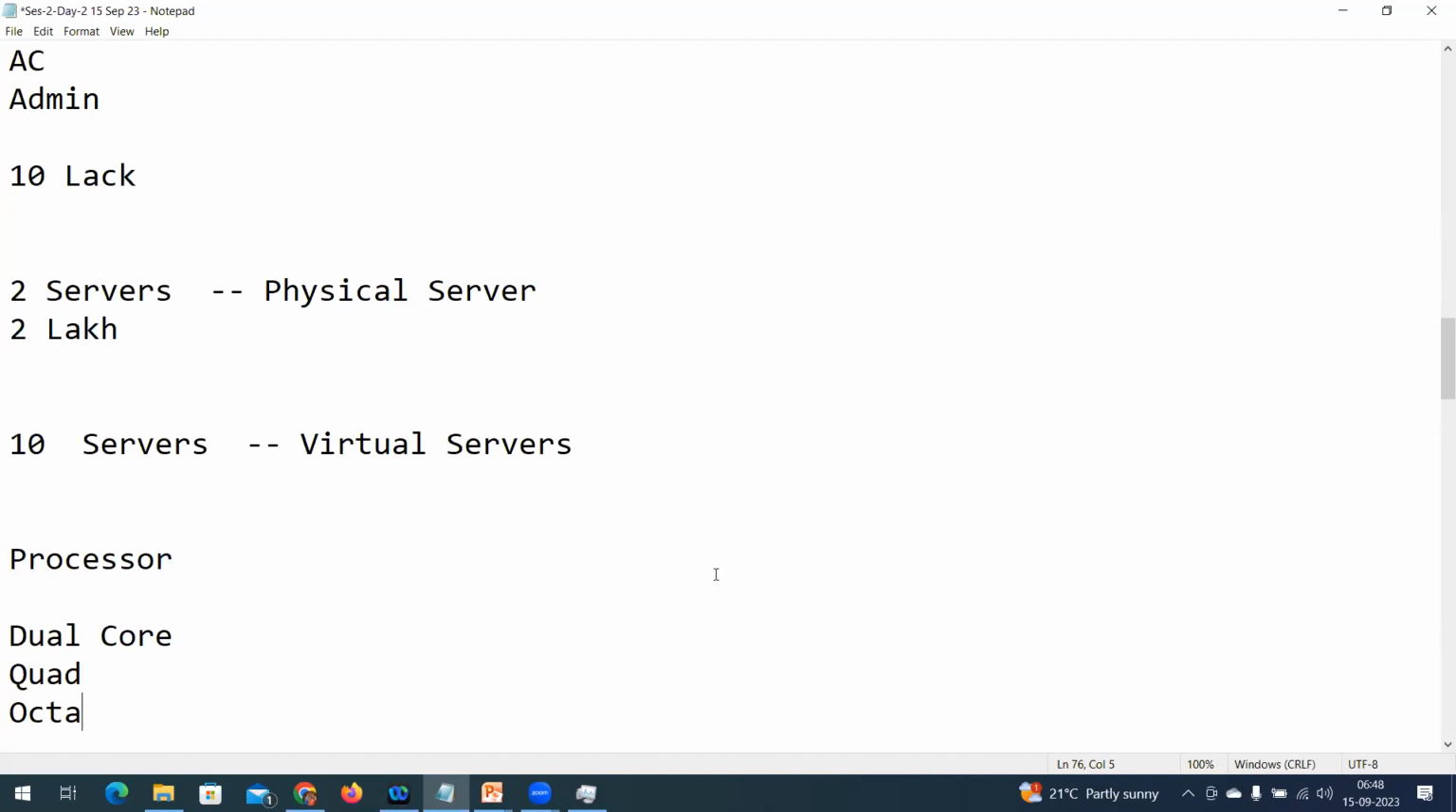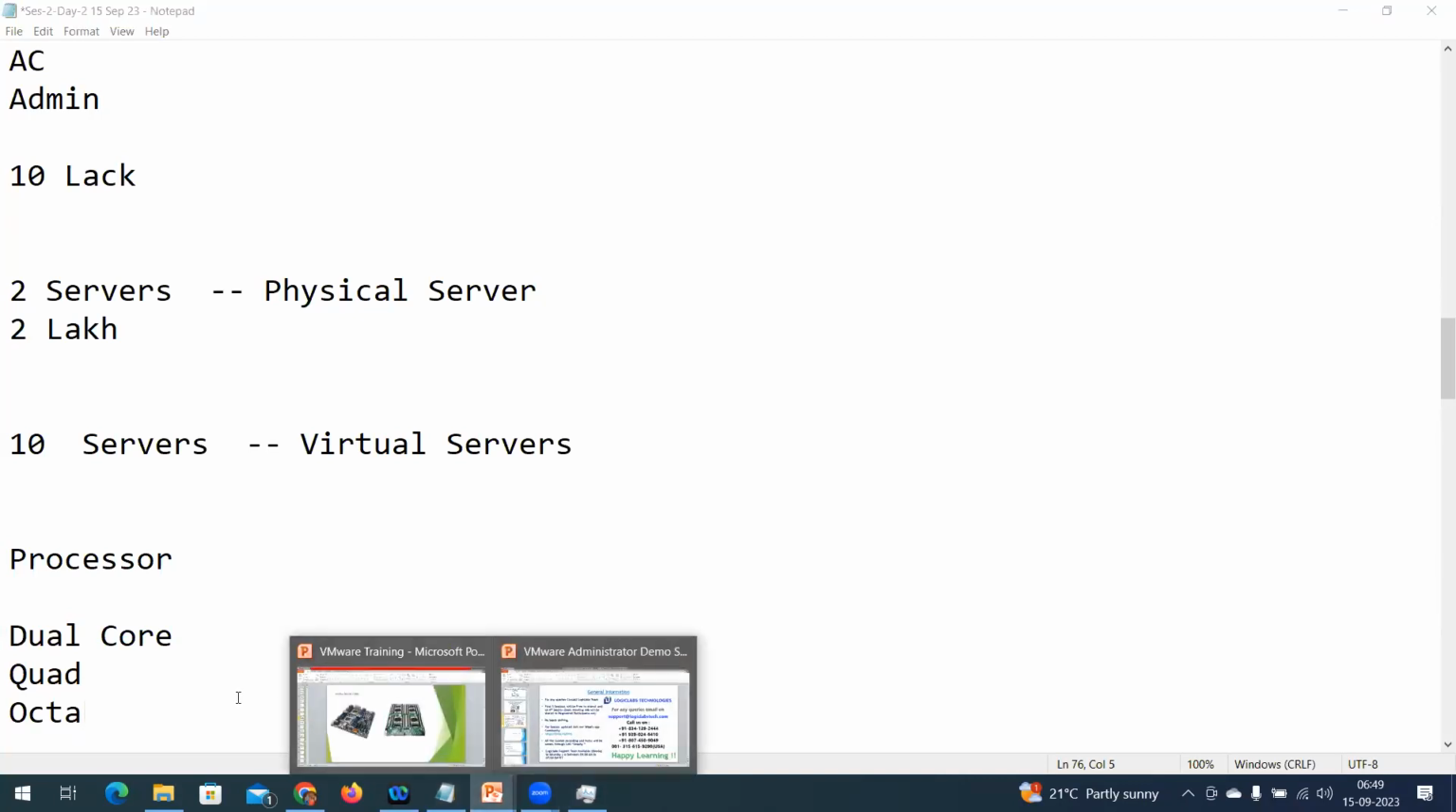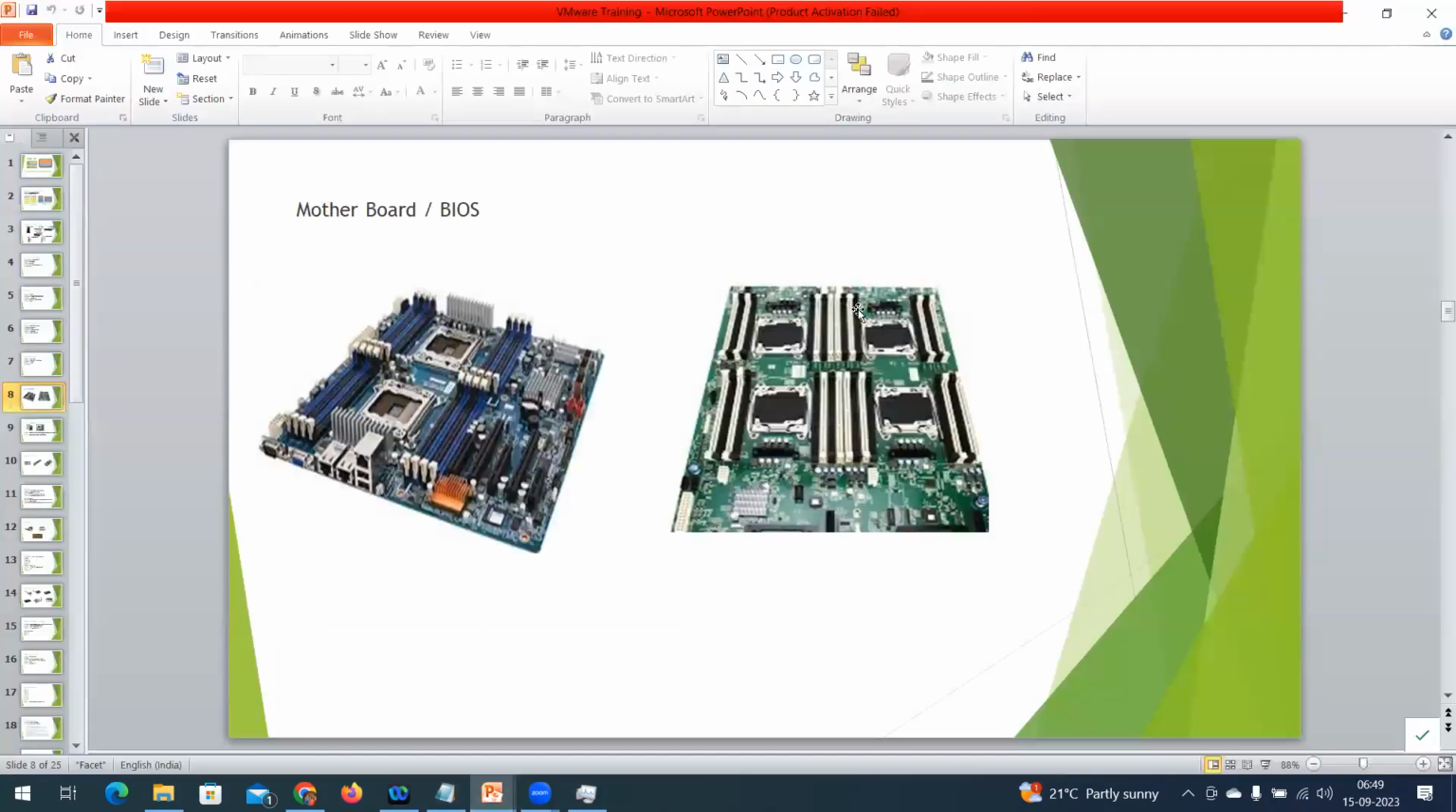For example, you purchase a mobile and you are going to say that my mobile is an octa-core processor. What does it mean? Octa means 8 core. What is it, 8-core? What does octa-core mean? Is it the speed of the processor? By looking at this, now you tell me.